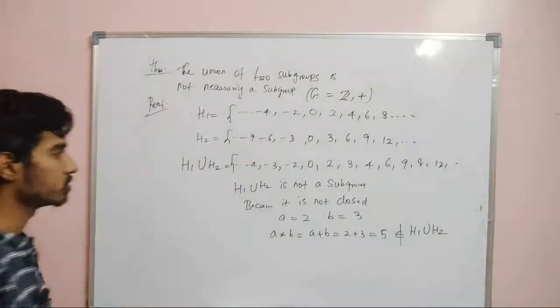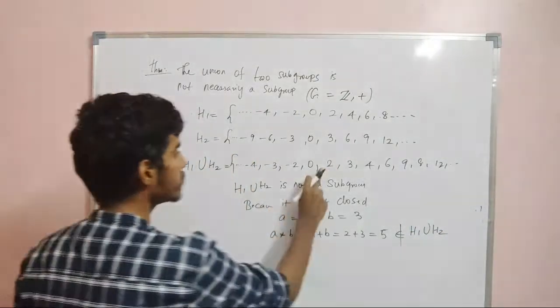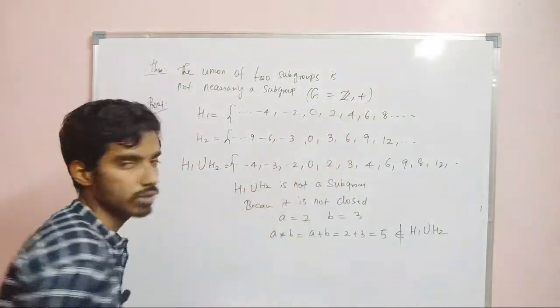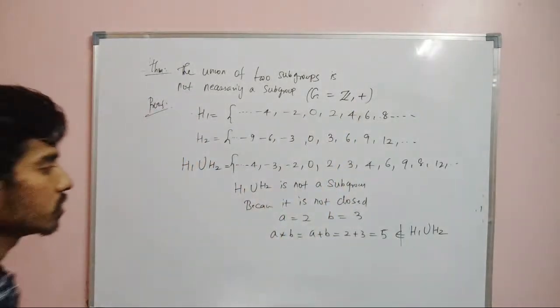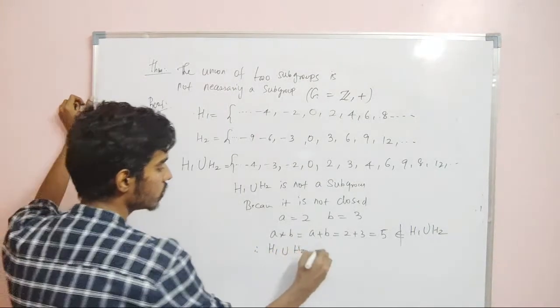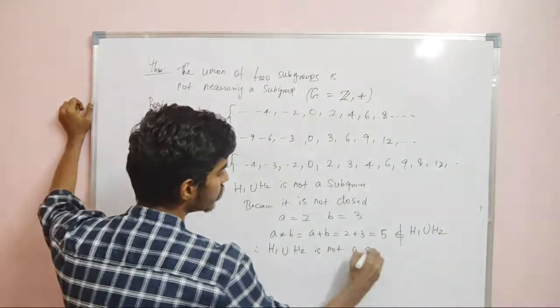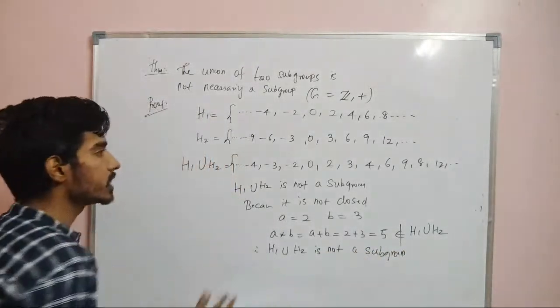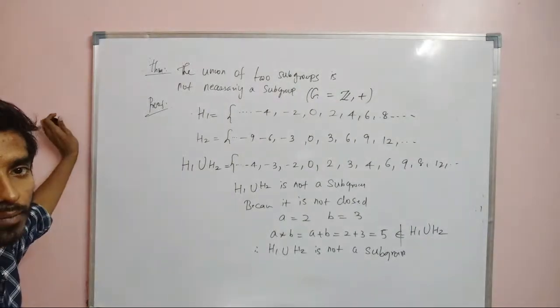If it is closed, then the sum of the elements should be in the set. I am saying sum because the operation is addition. So therefore this is not closed, and therefore H1 union H2 is not a subgroup. So what we can conclude is the union of two subgroups need not be a subgroup.